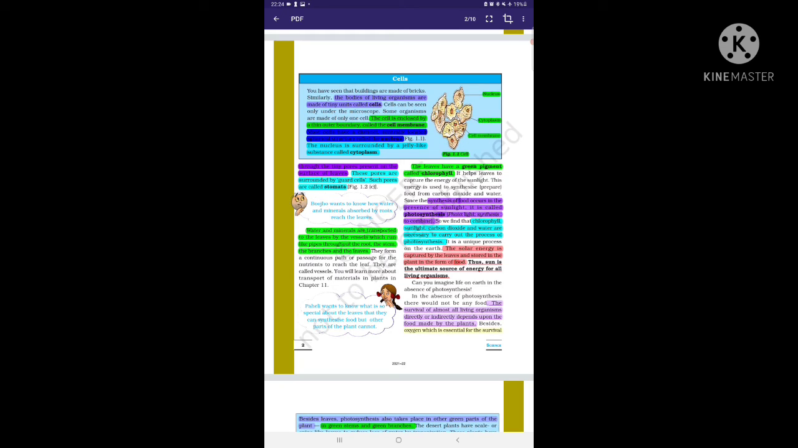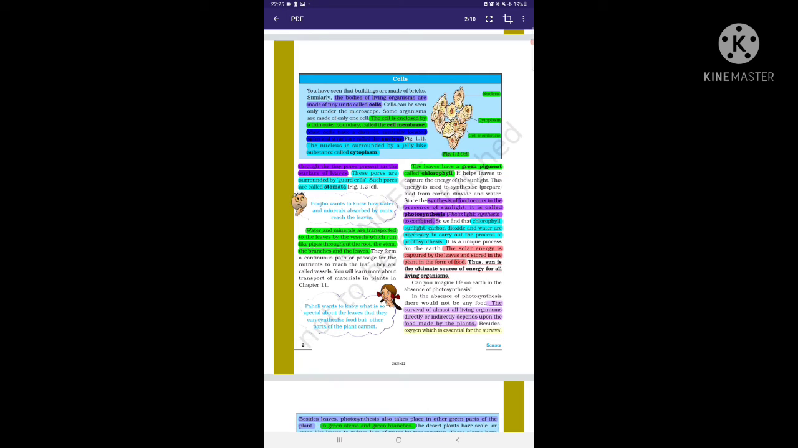Water and minerals are transported to the leaves by vessels which run like pipes throughout the root, the stem, the branches and the leaves. They form a continuous path for the nutrients to reach the leaf. These are called vessels. You will learn more about transport of materials in plants in chapter 11. It is very long; we are now reading chapter 1, so it is not possible now.